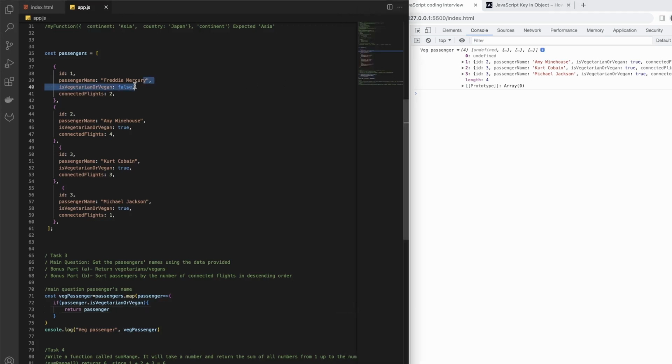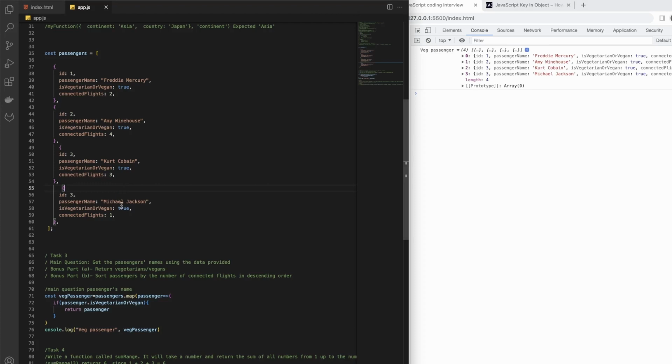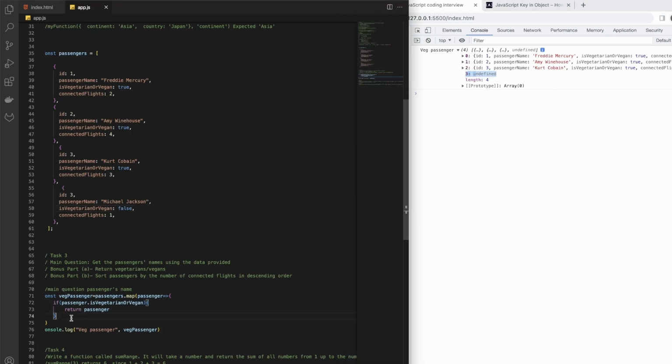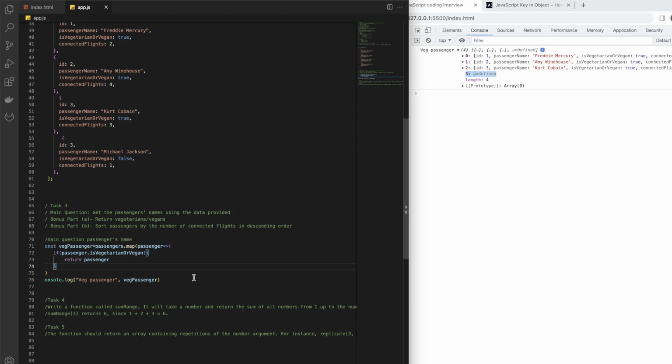However, we have others. But if we change this to true, you will see we will have all. And let's say Michael is no more vegetarian or vegan. In that case, again, okay, this is undefined. So we don't get that anymore. This probably is not the best answer because maybe we don't want to return anything, so we can handle that case. However, this is a map way. We can also go with a loop and everything, but there is an even better approach, and the better approach is,